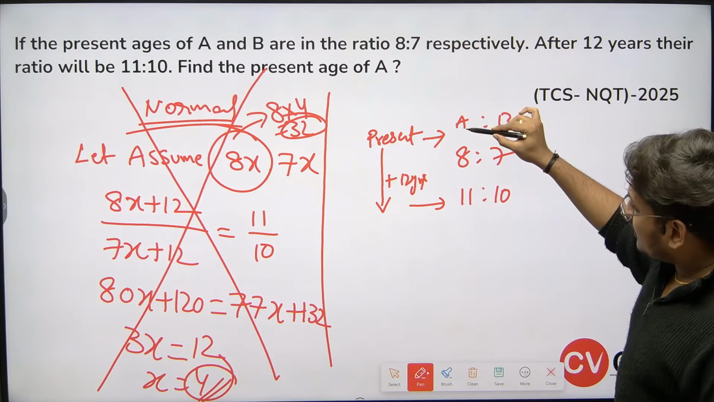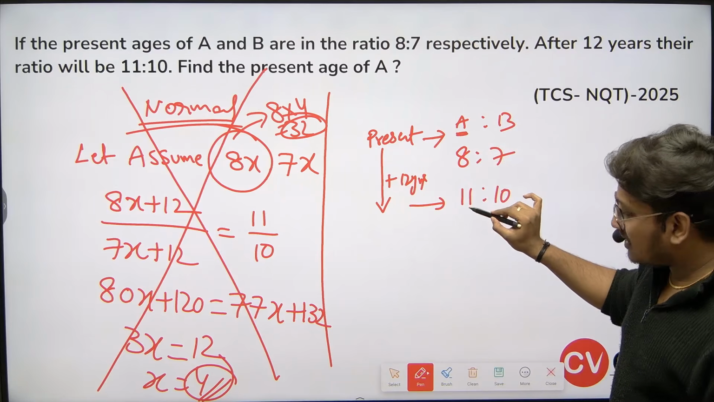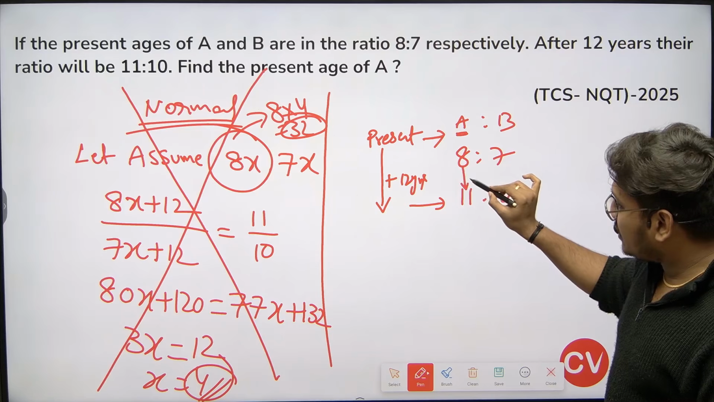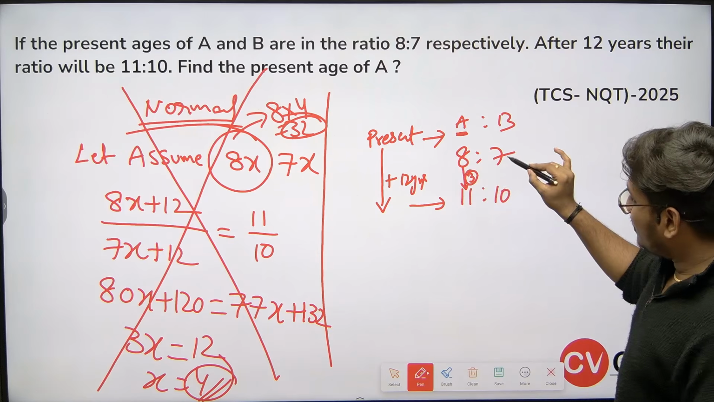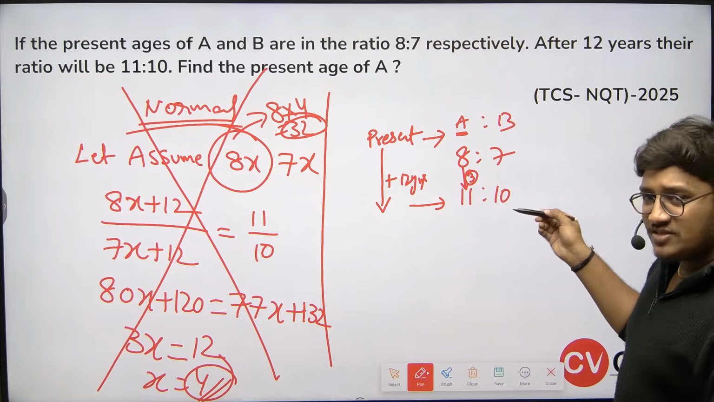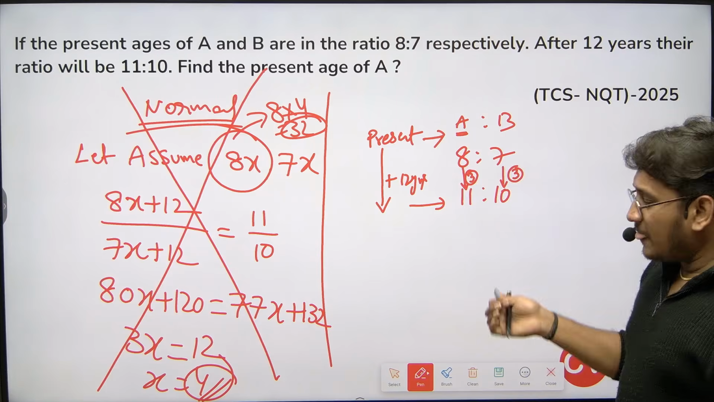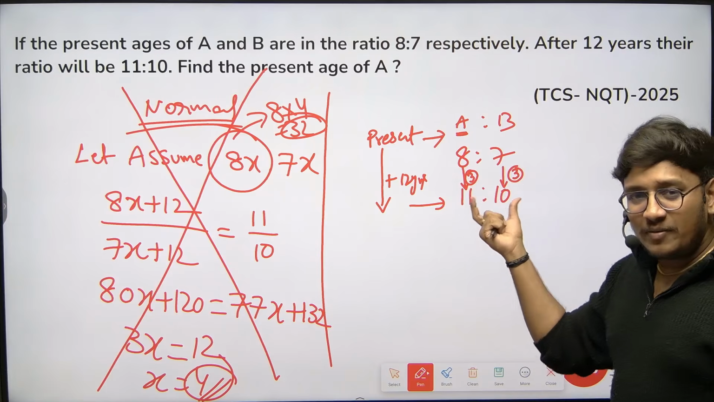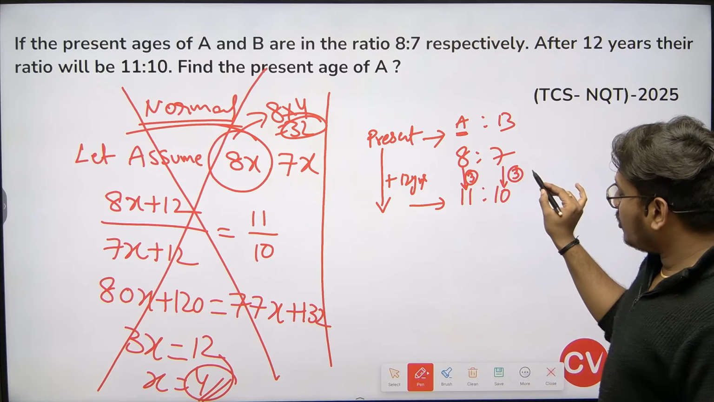Here, A's age is initially 8 parts. After 12 years, it is 11 parts. How many parts got increased? 3 parts. Initially B's age is 7 parts, and after 12 years B's age became 10 parts. How much got increased? Again 3 parts. So the age increased by the same number of parts for both A and B.